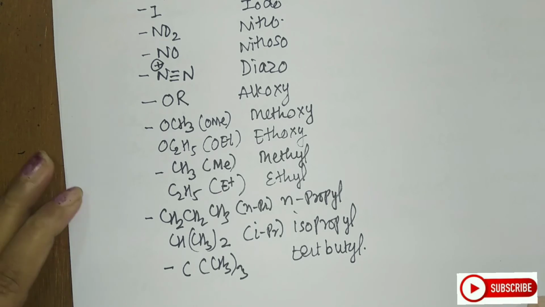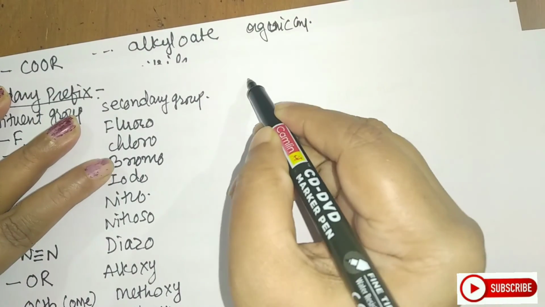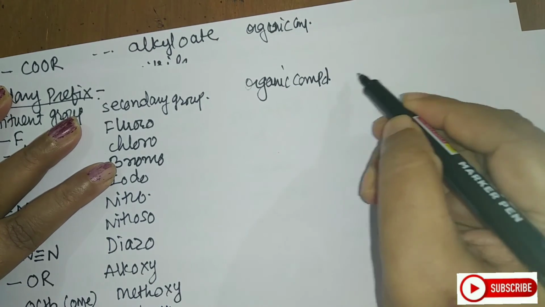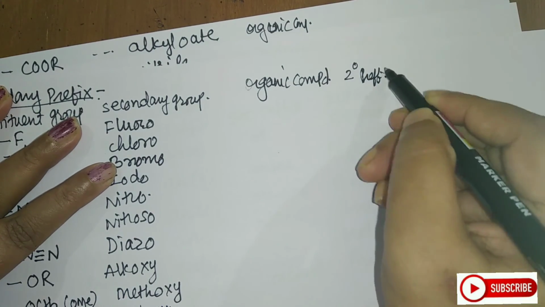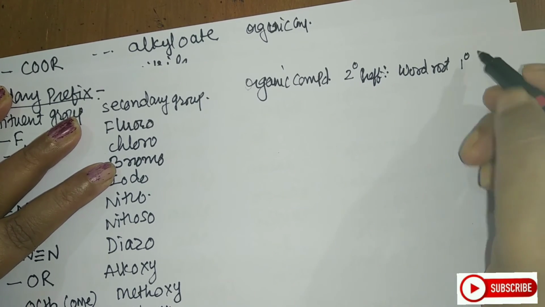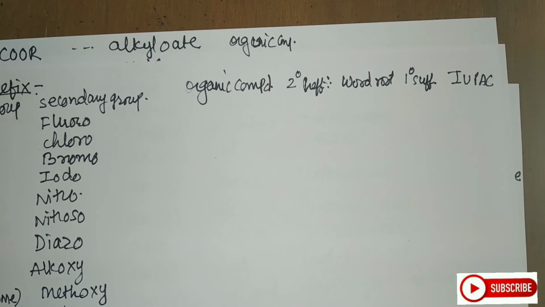Similarly, let us see the names for some of the compounds, how to give the names. So let us try by using all the previous knowledge about the suffix and prefix: suffix of 2 types, primary and secondary; prefix of 2 types, primary and secondary; and the word root. Now let us see how to name a few of the compounds. So here I am writing the organic compound. Let us see its secondary prefix, its word root, its primary suffix, and we will give its IUPAC name. So let us try a few of the examples.